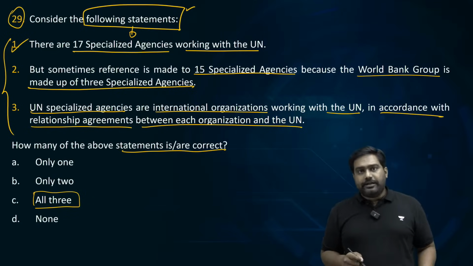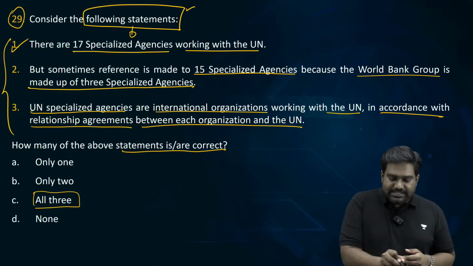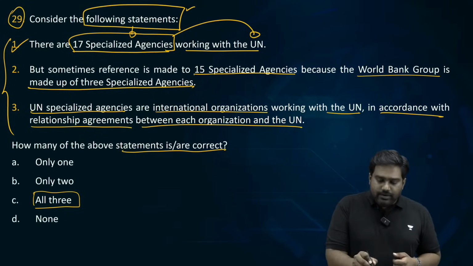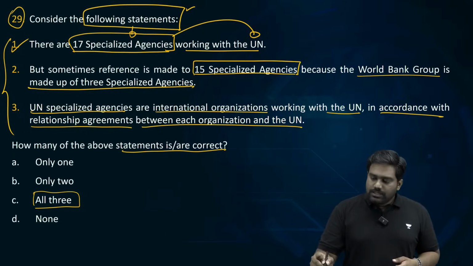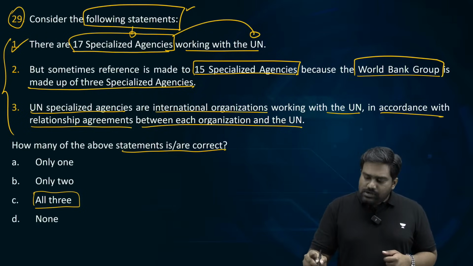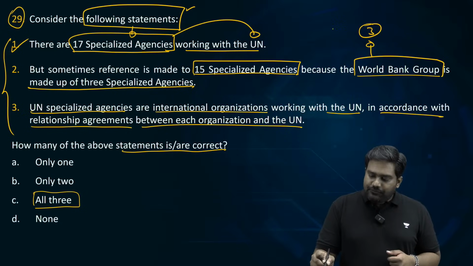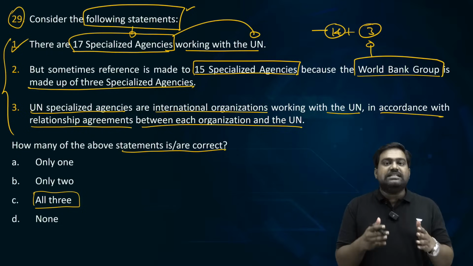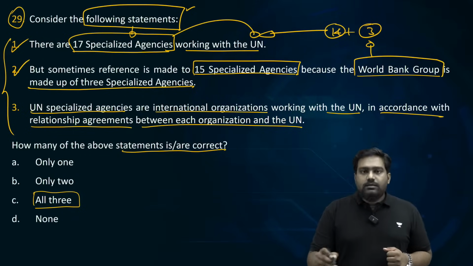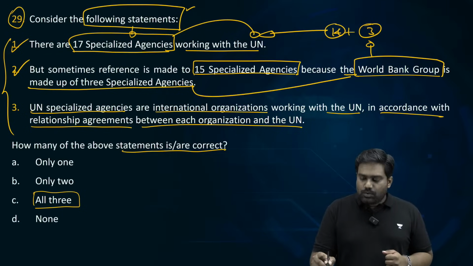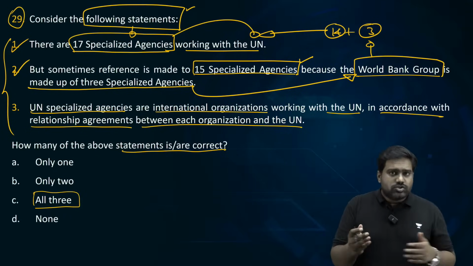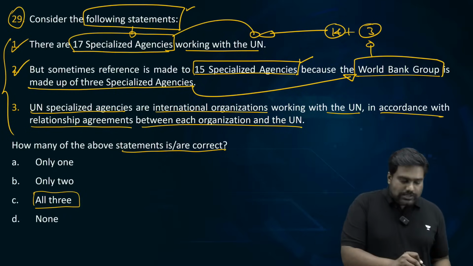Statement 1 is definitely correct. A total of 17 specialized agencies are associated with the United Nations. There is a reference made to only 15 of them because the World Bank group is actually made up of 3 specialized agencies. So if you count them individually, you have 14 plus 3, that is total of 17 specialized agencies. So both statement 1 and 2 are correct. If you consider these agencies linked to the World Bank, which are part of the World Bank group collectively, then you have only 15 specialized agencies. So both are correct. Statement 3 is also correct.